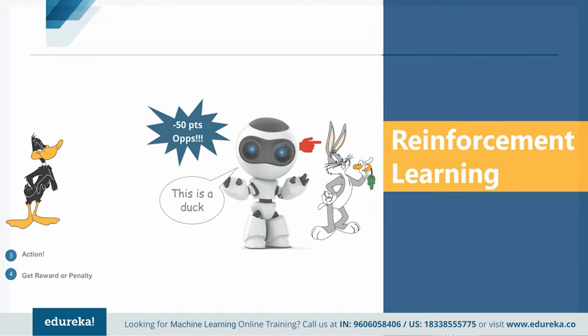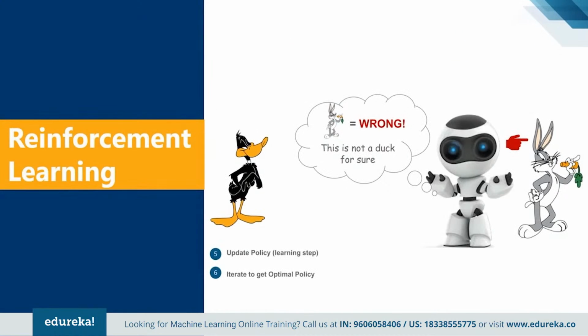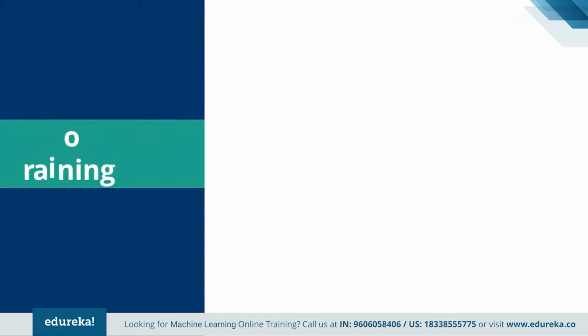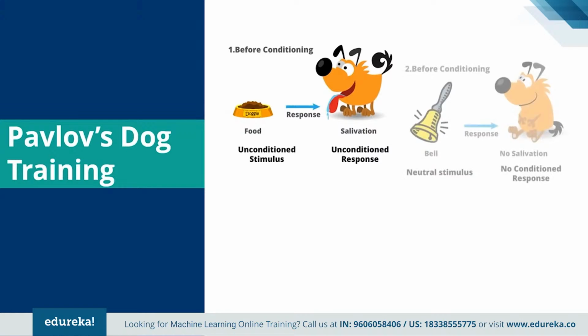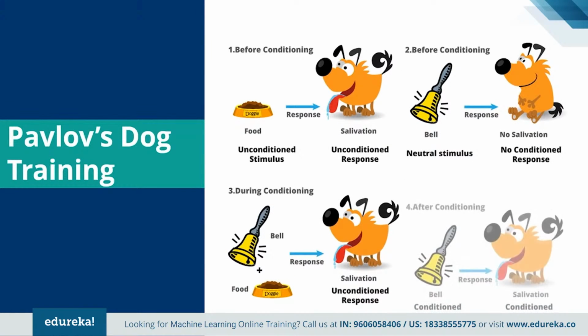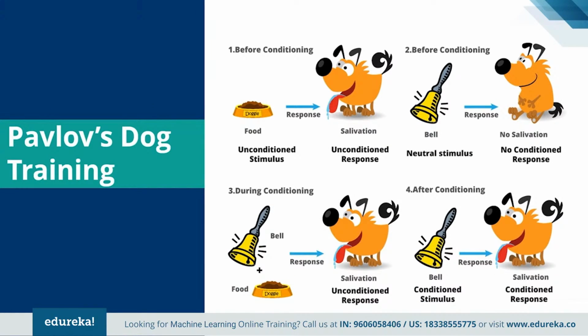After it gets the penalty point, the machine realizes that the path it followed, or the decision it made, was completely wrong. Thereby, it updates its policy accordingly, and after many iterations, its policy gets optimized, where the machine gives all the results correctly. Now let's see an example of how Pavlov trained his dog using reinforcement training. This should make things easier for you to understand.